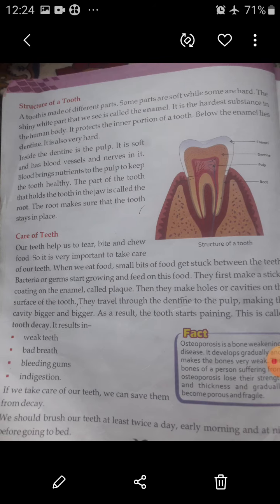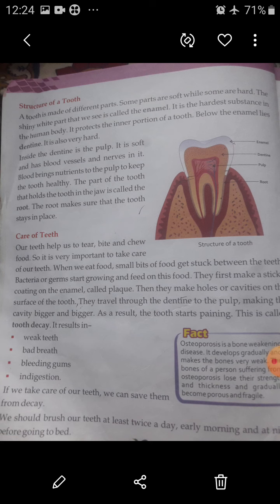Structure of tooth. The tooth is made up of different parts. Some parts are soft while some are hard. The shiny part that we see is called the enamel. It is the hardest substance in the human body. It protects the inner portion of the tooth.